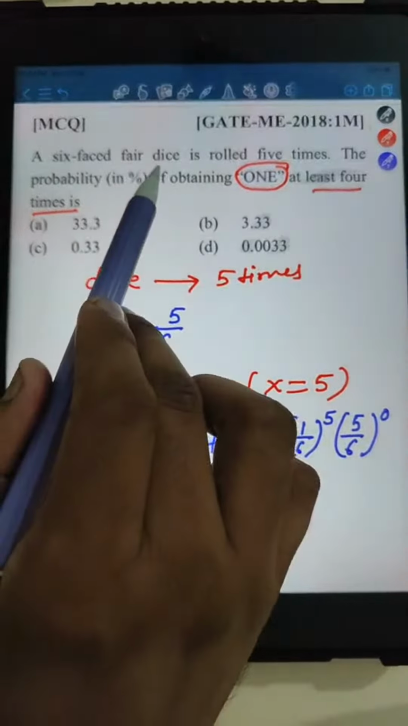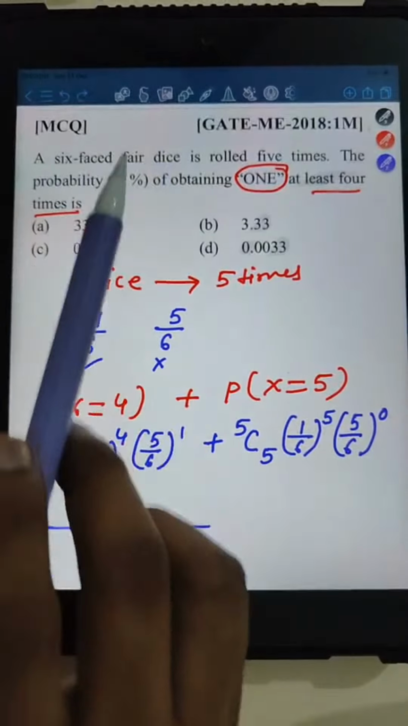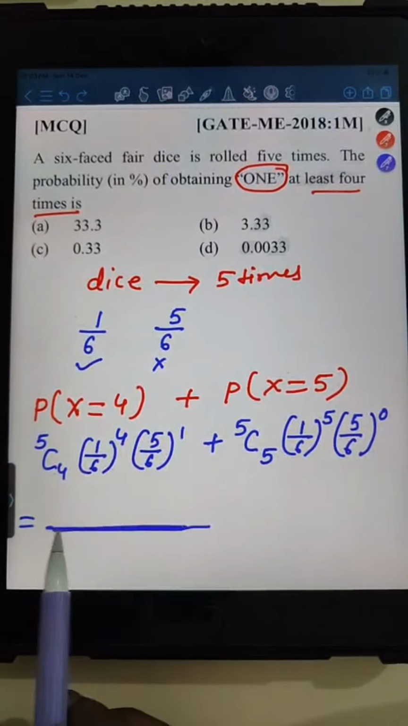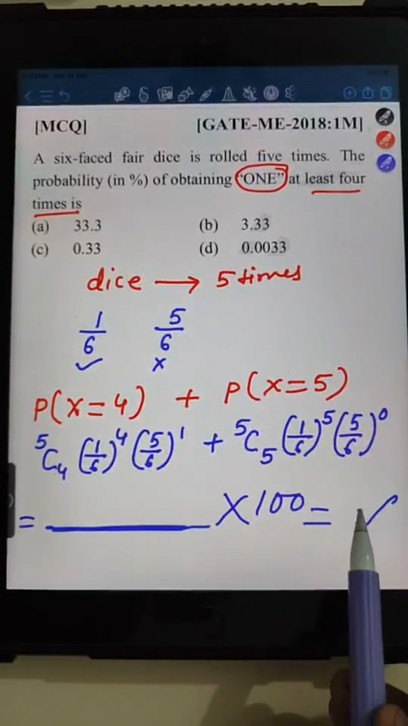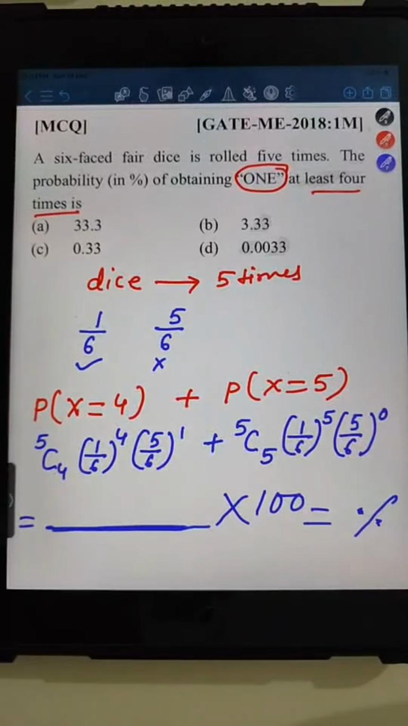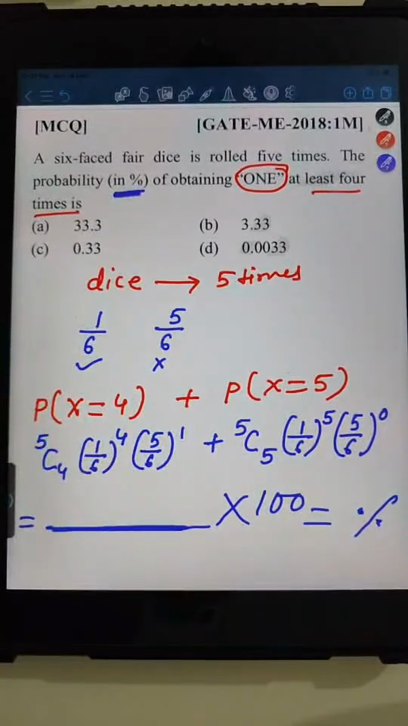Don't forget to multiply with 100 to get the percentage. After getting the answer, you multiply with the 100 in order to get the percentage. We have to then multiply by 100. Yes, Tilak, you are right, because the answer is asked in percentage. This is the catch of this question.